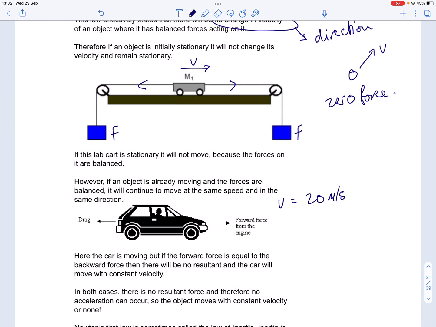So we have the forward force from the engine, and we have the drag force from the air resistance and the tyres against the road, etc. If that object is obeying Newton's first law, then those forces must be balanced. There is no unbalanced force, no resultant force, and therefore with those two forces balanced, the object will continue to move at a constant velocity of 20 meters per second to the right. It cannot change its velocity, and therefore it is obeying Newton's first law.